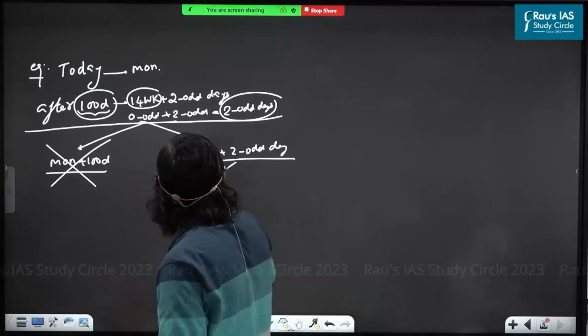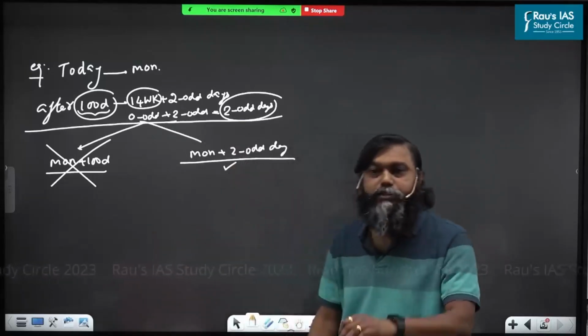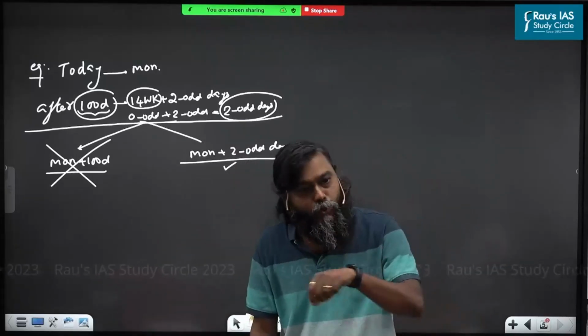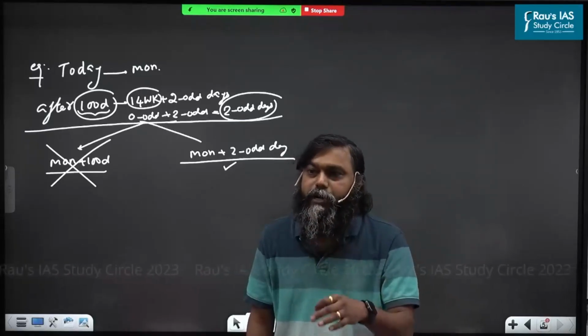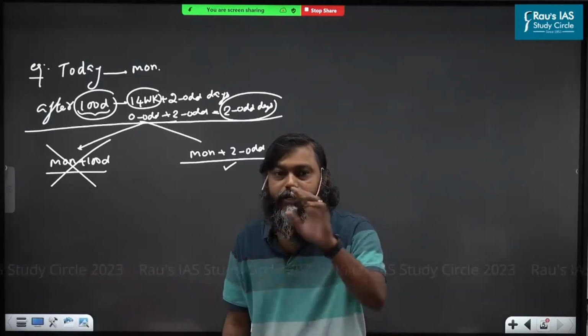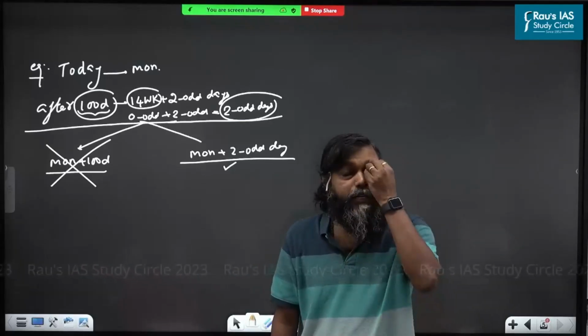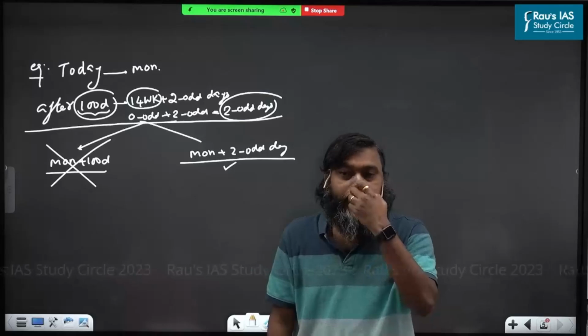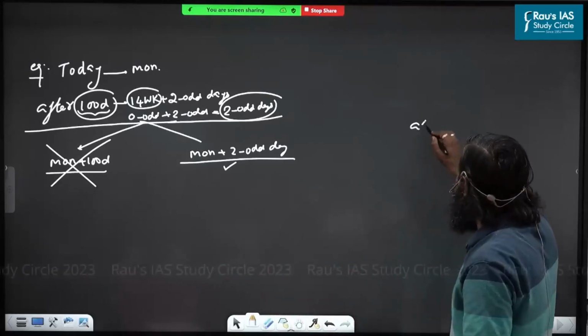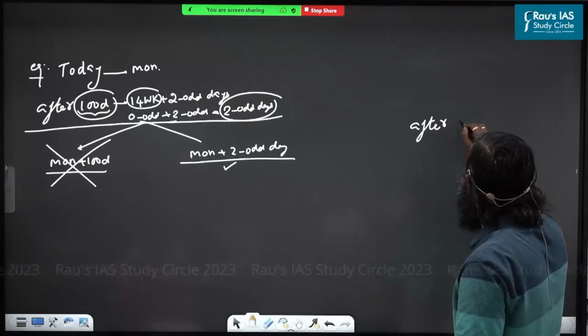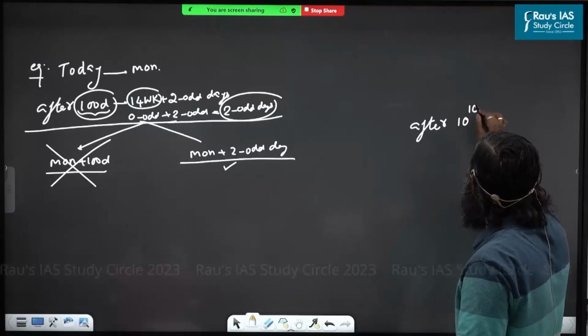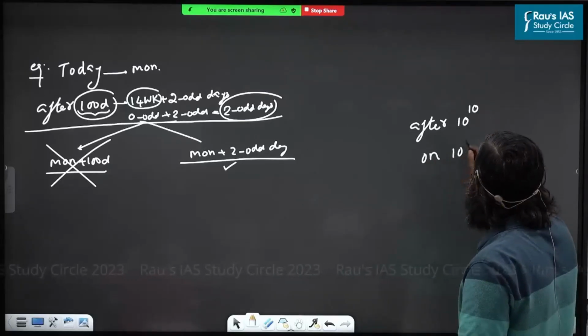So now Monday plus 2. Swami sir, stop. Monday plus 2 days means including Monday or excluding Monday? Look at this doubt. In 2023, the UPSC asked one question from the calendar and they used the word 'on' 10 power 10, not 'after' 10 power 10.